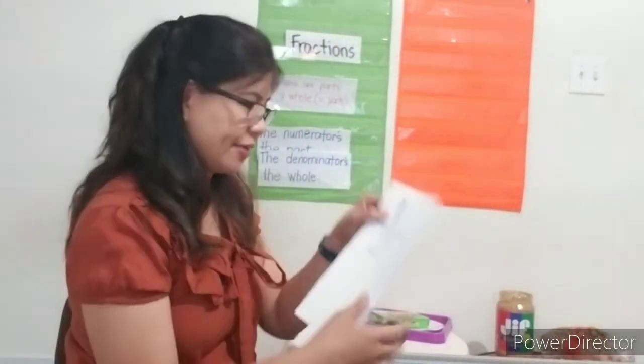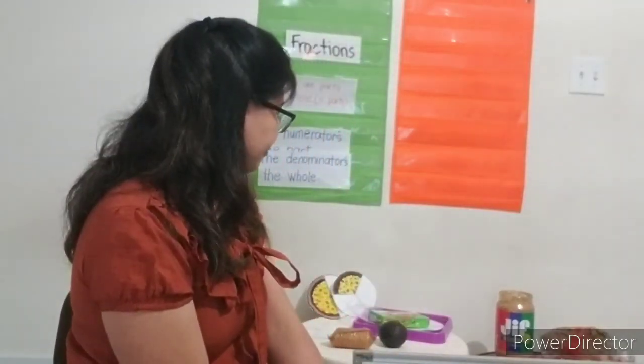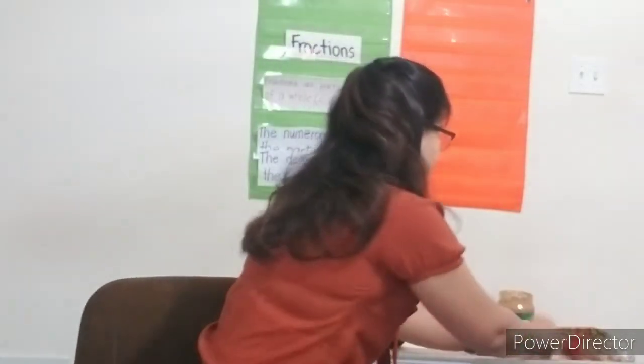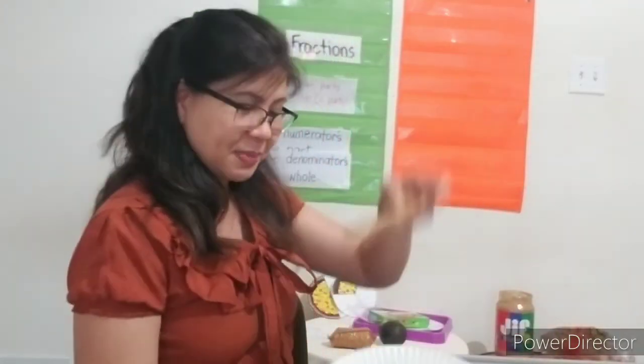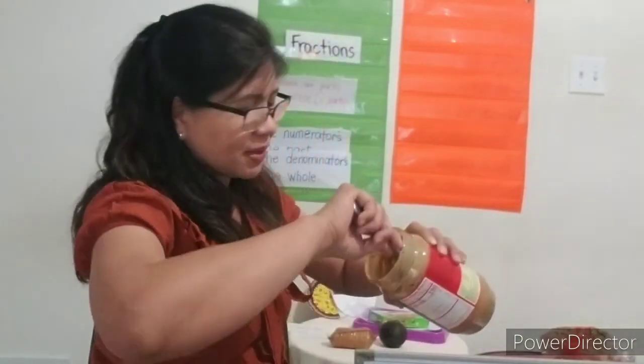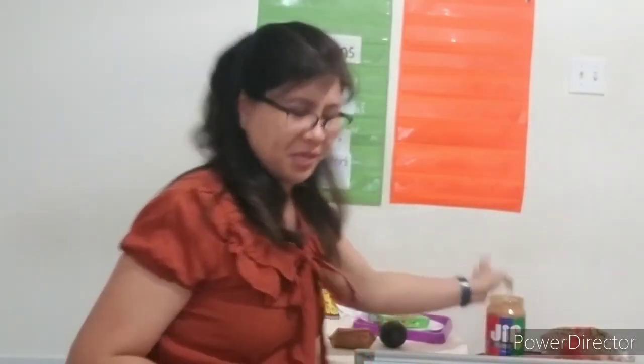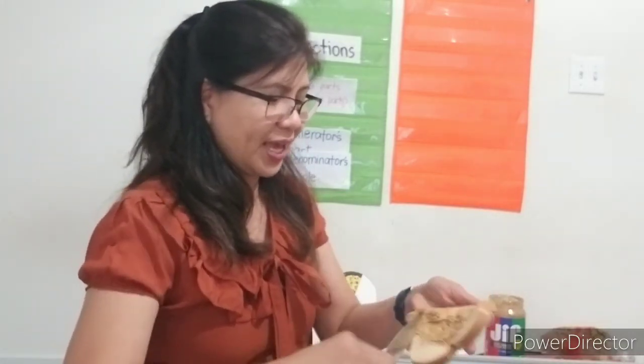I ate 1/2. How about if I have my slice of bread here? What's my plate? Guess what? I didn't eat breakfast yet. So this is my breakfast. How about you share with me? All right, so this is my slice of bread, and I love peanut butter. Some people are just allergic to peanuts, and I feel so bad for them because, you know, peanut butter is just so good. Okay, and so I'm spreading my peanut butter on this slice of bread. All right, and I just want to eat 1/2.